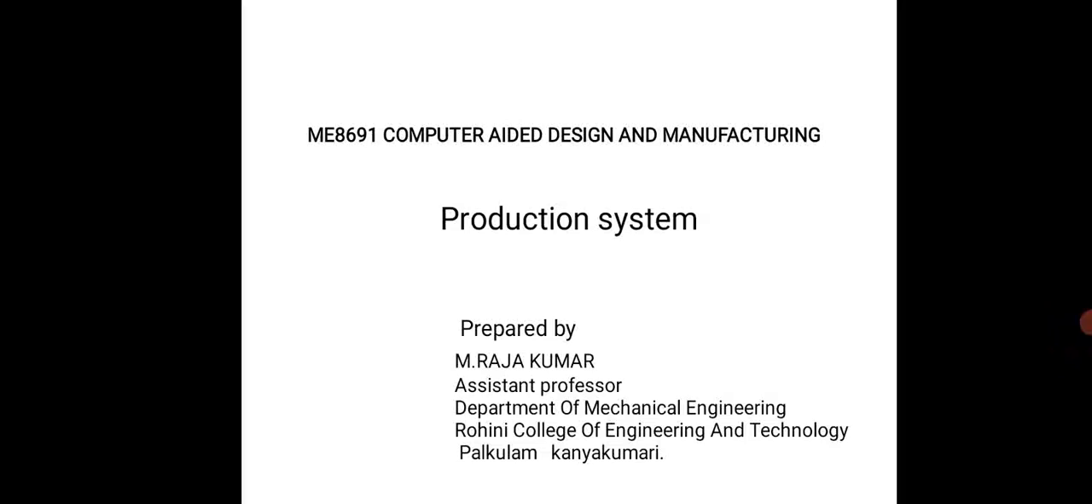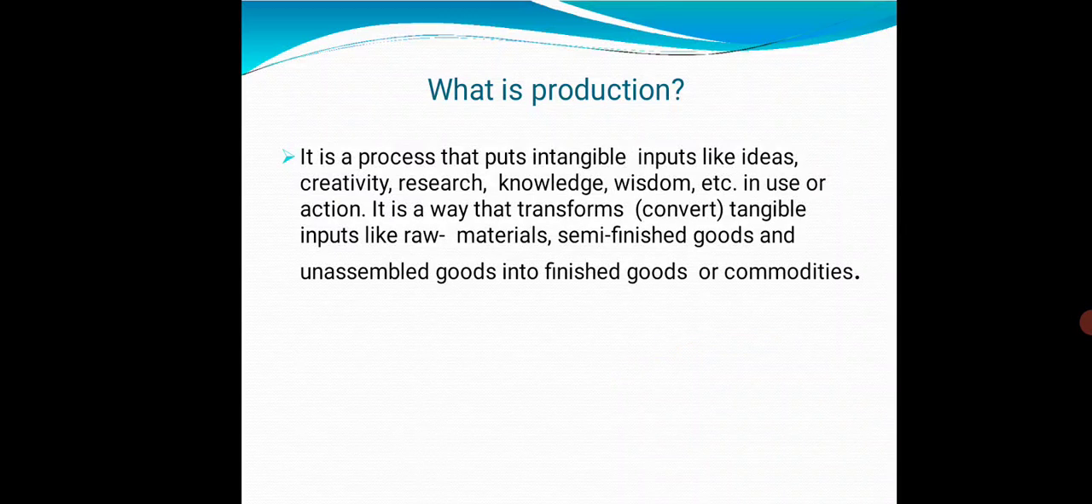In this video, I am going to explain production system and types of production systems. What is production? It is a process that puts intangible inputs like ideas, creativity, research, knowledge, wisdom, etc. in use or action. It is a way that transforms, that is, converts tangible input like raw materials, semi-finished goods and unassembled goods into finished goods or commodities.